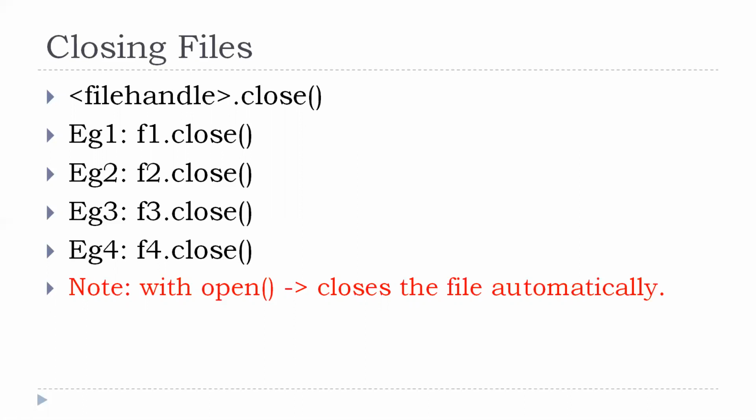With respect to the with open command, you need not worry about closing the files. Why? Because the file gets automatically closed when it comes to the end of the block. I hope now you are clear with understanding how to open and close a file and what are the different types of modes, when to apply which mode. Thank you.